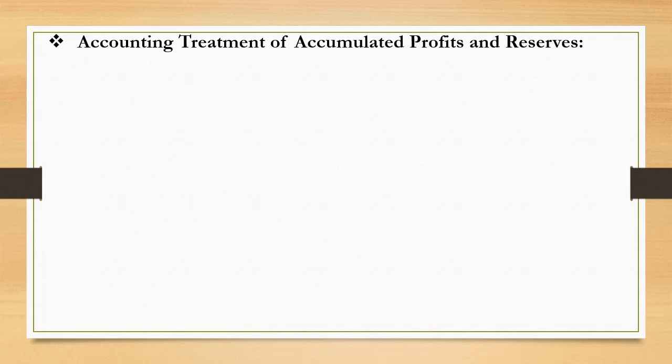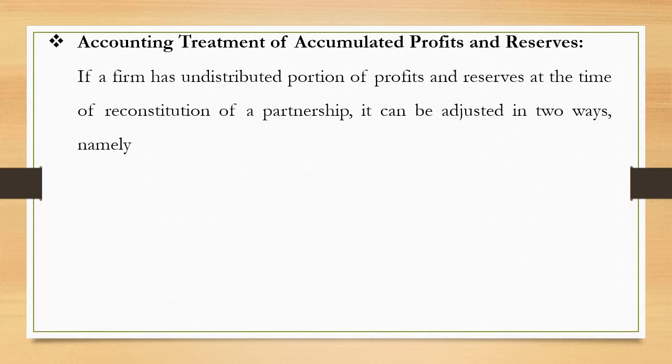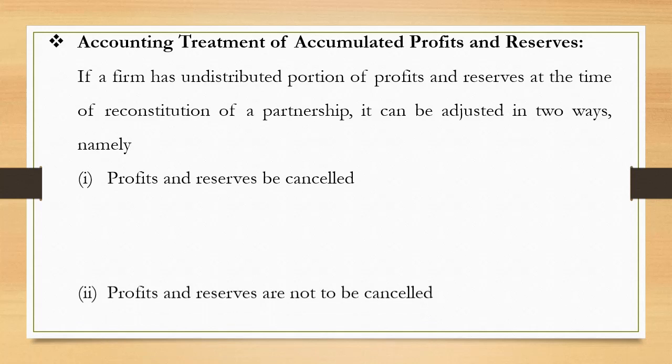What is the accounting treatment of accumulated profits and reserves? If a firm has an undistributed portion of profits and reserves at the time of reconstitution of a partnership, it can be adjusted in two ways. First one, profits and reserves be cancelled. Partners may decide that they do not want to continue the accounts of profits and reserves. In that case, these accounts are to be cancelled.